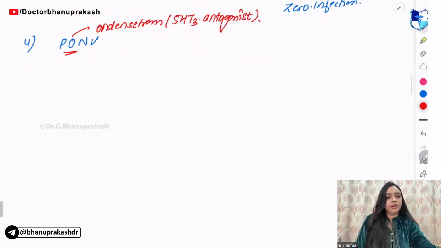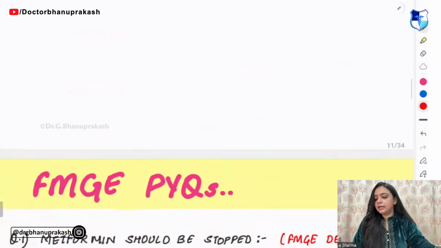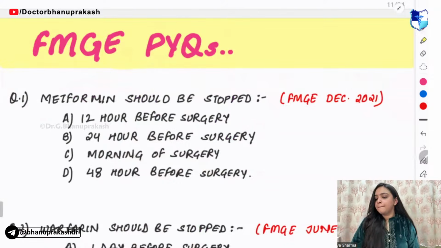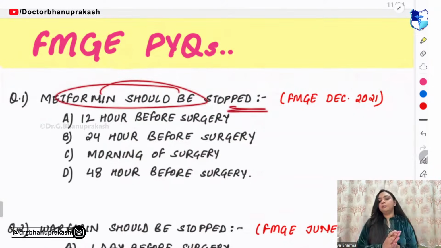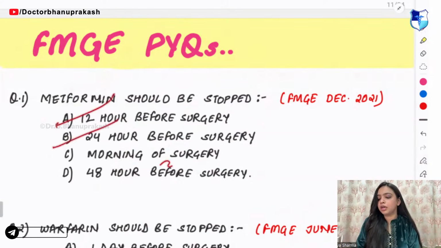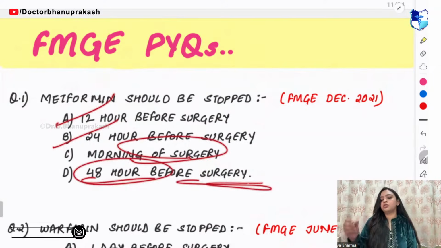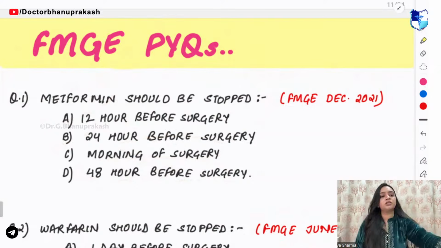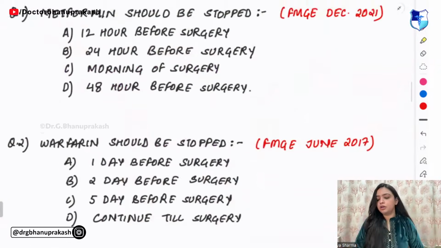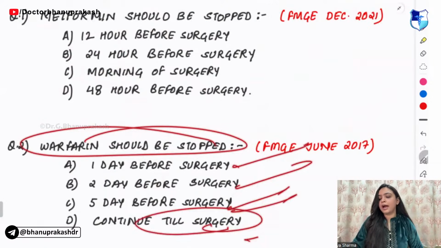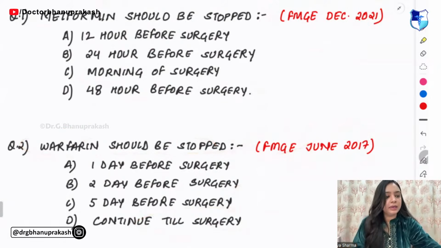Have I made this much clear to you? Right. Next, PYQs. First PYQ is: metformin should be stopped how long before? 12 hours before the surgery, 24 hours before the surgery, morning of the surgery, or 48 hours before the surgery? Tell me fast. And the next question, warfarin should be stopped 1 day before surgery, 2 days before, 5 days before, or you can continue? Tell me both the answers.